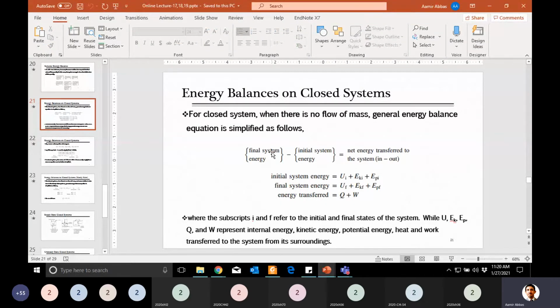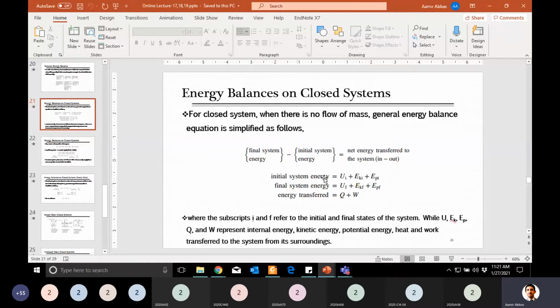So here initially you were told that this term is accumulation. This term is final system energy minus initial system energy. The system is anything which is inside the vessel, inside the reactor. So that is the energy content change. Initially there is initial kinetic, potential, and internal energy, and then at time 2, at the end, there is the final energy.